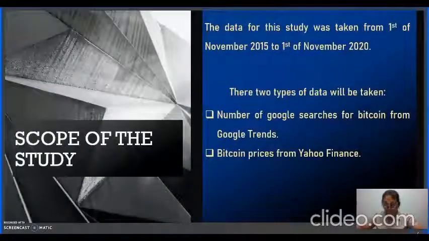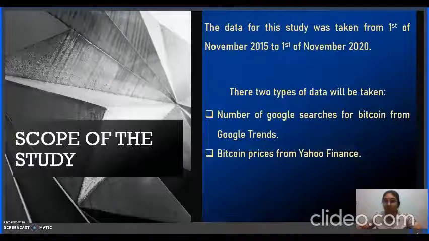The data for this study was taken from 1st of November 2015 to 1st of November 2020. There are two types of data. First, the number of Google searches for Bitcoin will be taken from Google Trends, and the Bitcoin prices will be taken from Yahoo Finance.